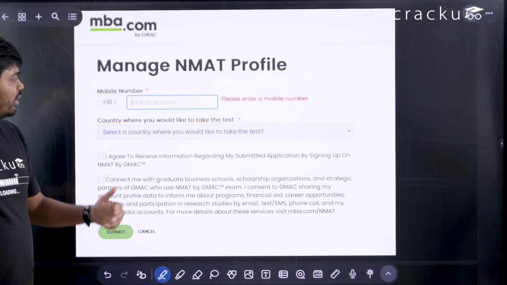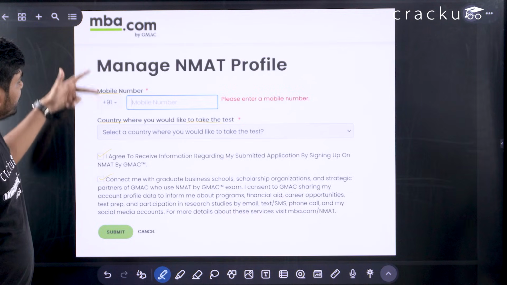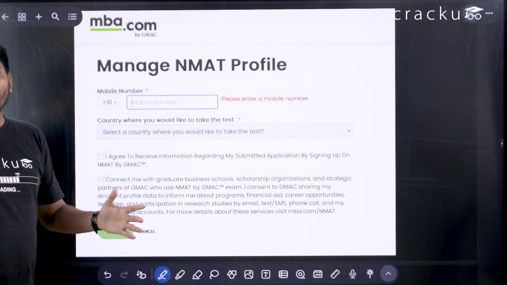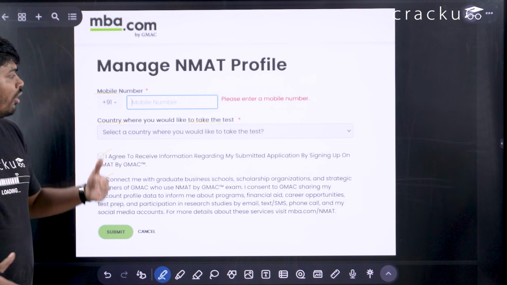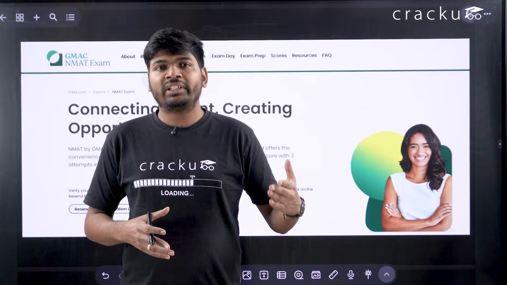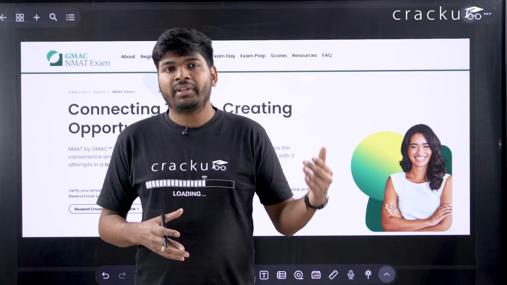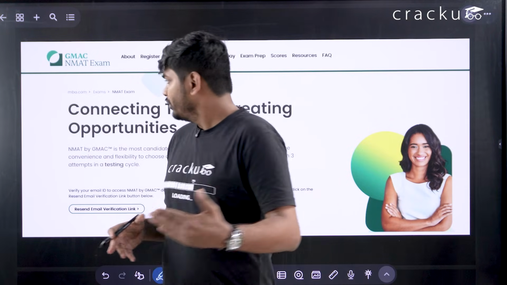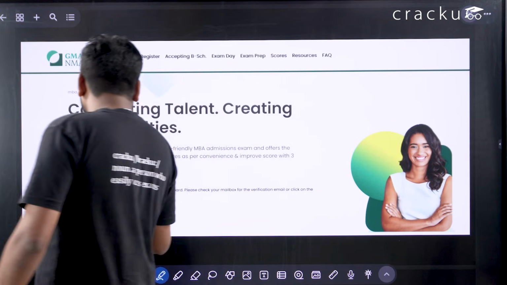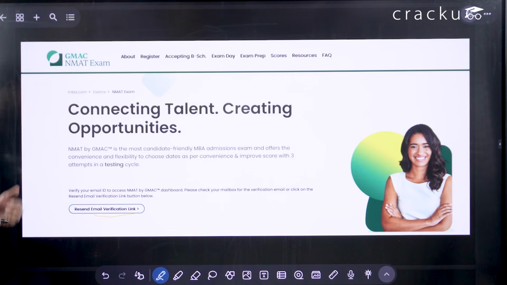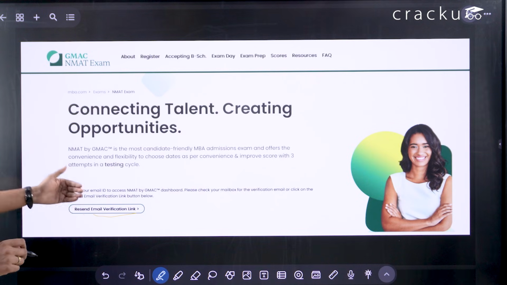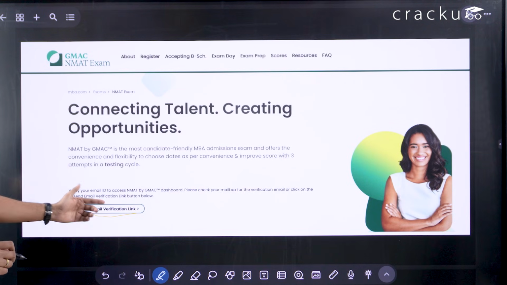Once you submit these details, you will get a pop-up about an email verification code on your email ID. Once you fill in the details of your mobile number and submit, you will get an email verification link so that your email ID is verified before you proceed further. You will get a mail with the verification link.